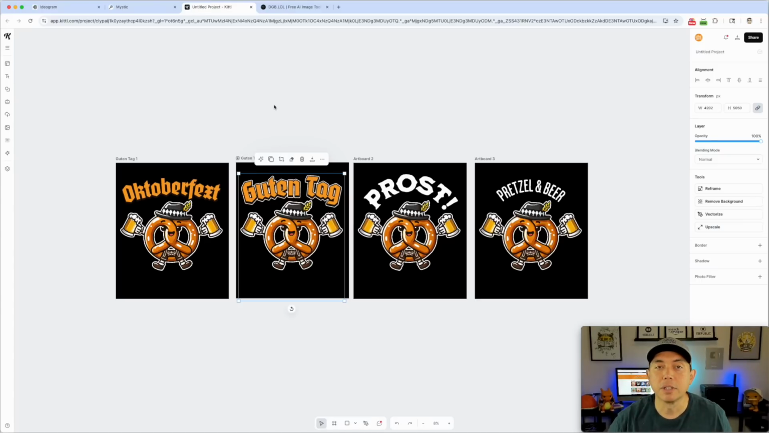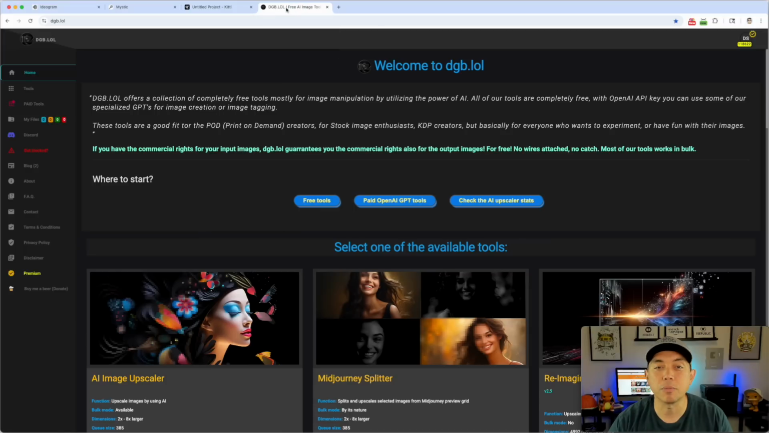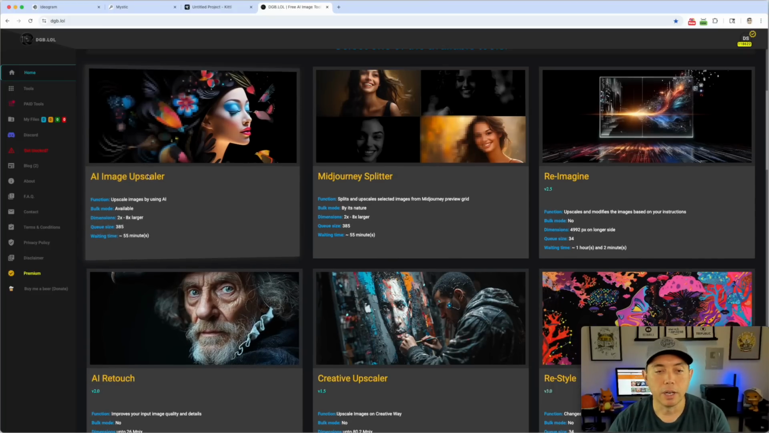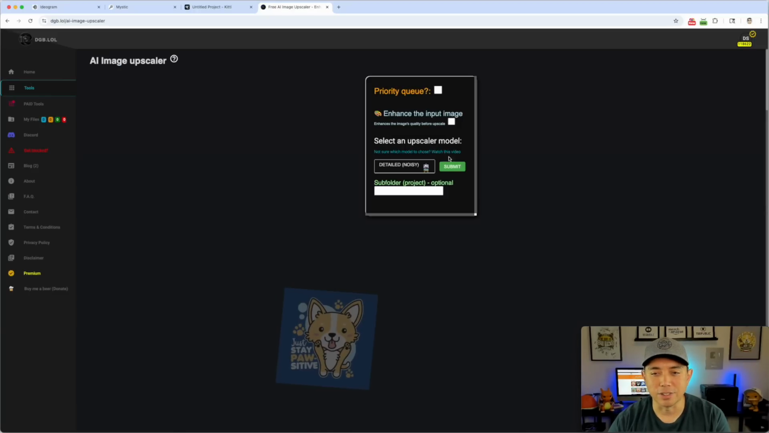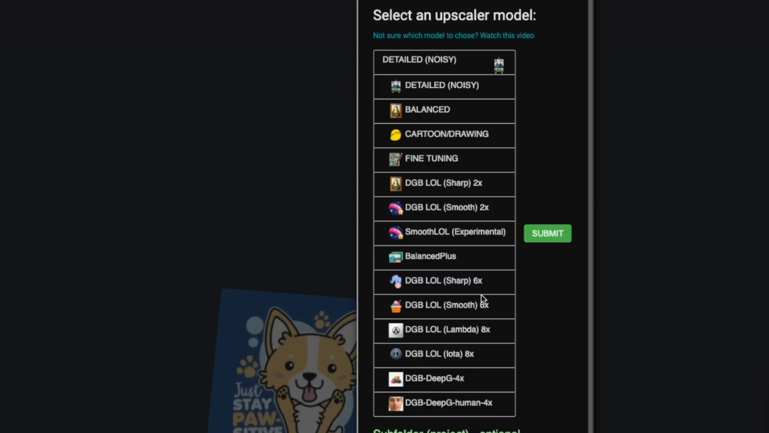So a lot of these apps have it built in, but if you aren't using these apps to create it, if you're using something like ChatGPT, it doesn't upscale it for you. So you can do something like dgb.lol here, use the image upscaler, and I don't have one right now. Let me just click on here and pull the design that I had in here, just so you can see how it works. And it upscales up to 8 times, so 8 times 1024, you know, over 8,000. So usually I use about 6 times, and that gives me right in the spot that I need.